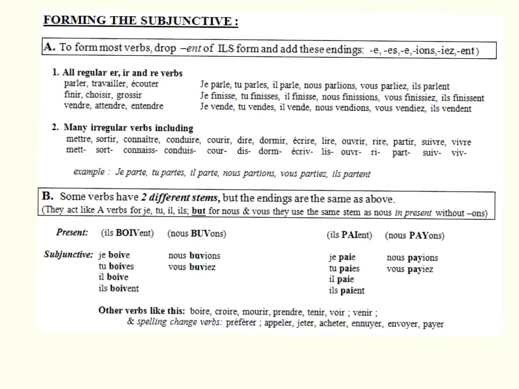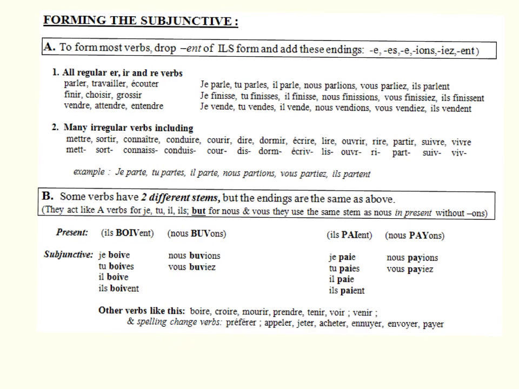So you've got verbs like boire and payer. Boire has the inside the boot spelling of B-O-I-V, and then outside the boot B-U-V. A lot of your spelling change verbs in subjunctive are spelling change verbs in present tense as well, like the il paye, the wide I stem changer for the verb payer. And then you've got other verbs like croire, mourir, prendre, tenir, voir, venir, etc., etc.